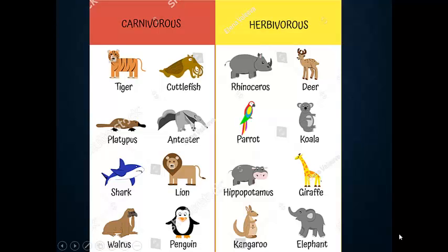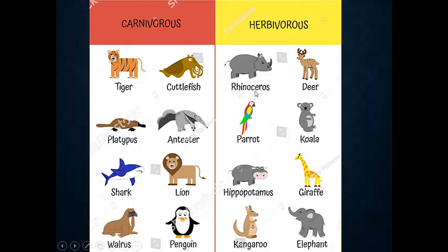Before we discuss the food chain, it is important to know about carnivorous animals and herbivorous animals. So children, carnivorous animals. Carnivorous animals are those animals who are dependent on other animals for food. Tiger, lion, shark, these are all carnivorous animals. They are very dangerous. They eat flesh, meat, and they kill other animals to feed themselves.